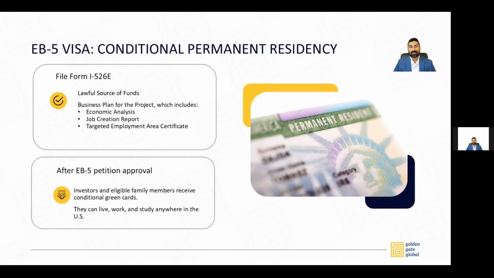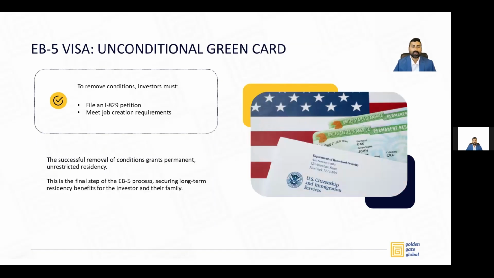Something to note, a conditional green card and an unconditional green card are functionally pretty much the same. There is no difference, just that the validity of a conditional green card is 2 years, because in 1 year and 9 months and before the end of 2 years, you have to file for removal of conditions. To remove conditions, the investor must file an I-829 petition. And in this, you have to show that your funds were actually deployed in the project and did not remain in the escrow account and resulted in creation of 10 new American jobs.